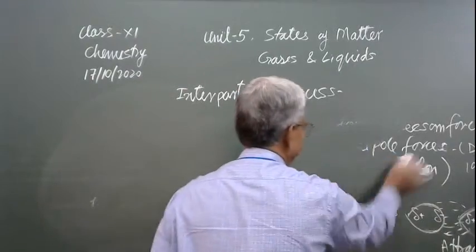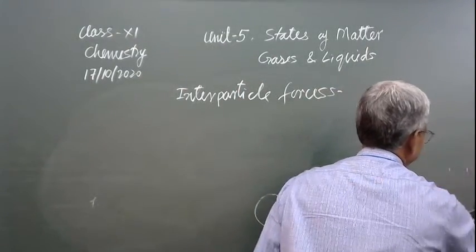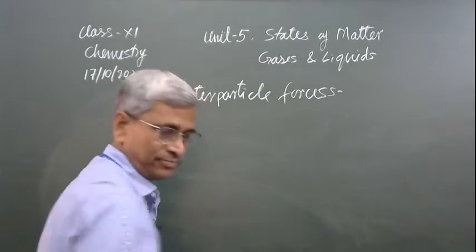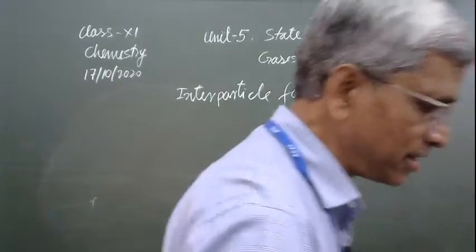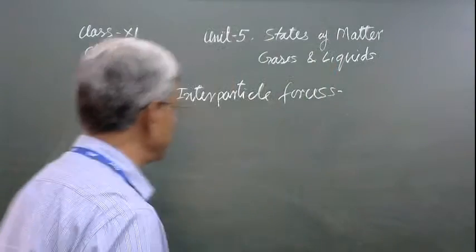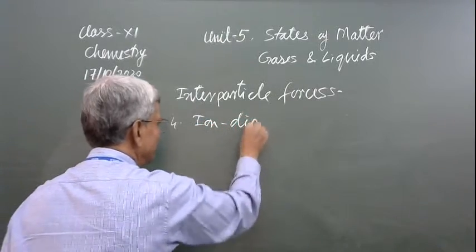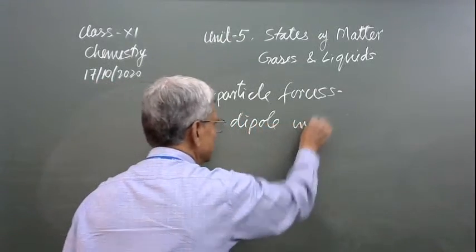The fourth type of attraction is ion and dipole interaction. Ion dipole interactions.